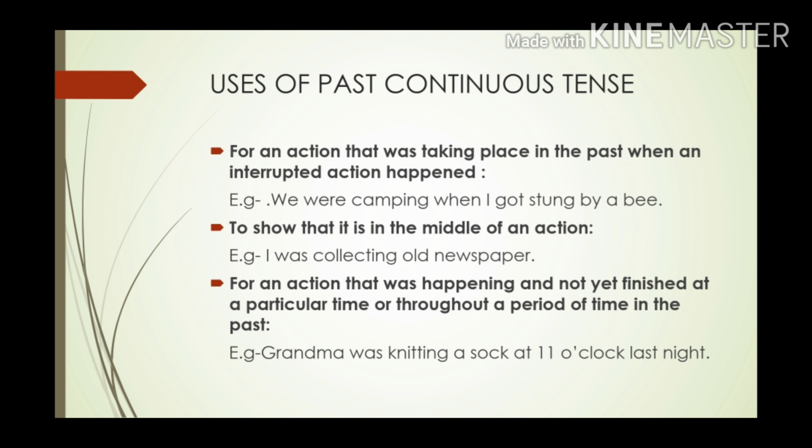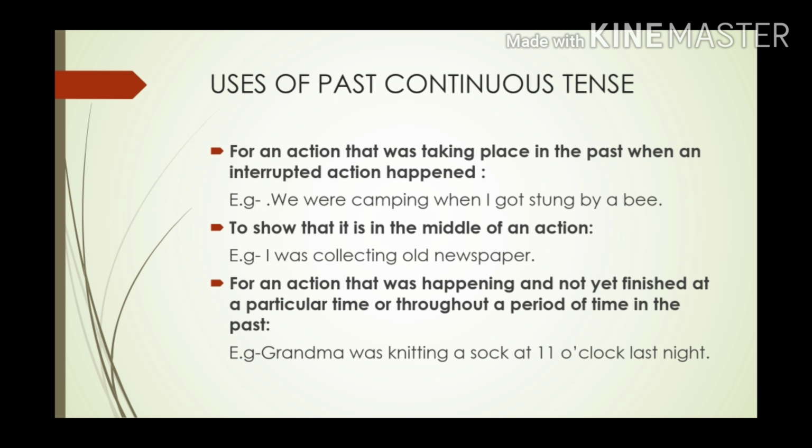Now let's see some uses of past continuous tense. For an action that was taking place in the past when an interrupting action happened. So in the past, when one action was already happening and another action started happening at the same time, then we use past continuous tense. For example, we were camping.